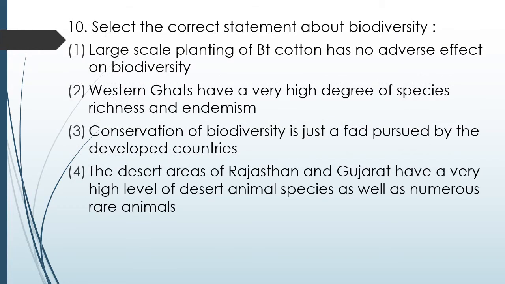Question number 57. Select the correct statement about biodiversity. Large-scale planting of Bt cotton has no adverse effect on biodiversity. Western Ghats have a high degree of species richness and endemism. Conservation of biodiversity is just a fad pursued by developed countries. The desert areas of Rajasthan and Gujarat have very high level of desert animal species as well as numerous rare animals. You have to select the correct statement about biodiversity. So option 2 is correct. Western Ghats have a very high degree of species richness and endemism.